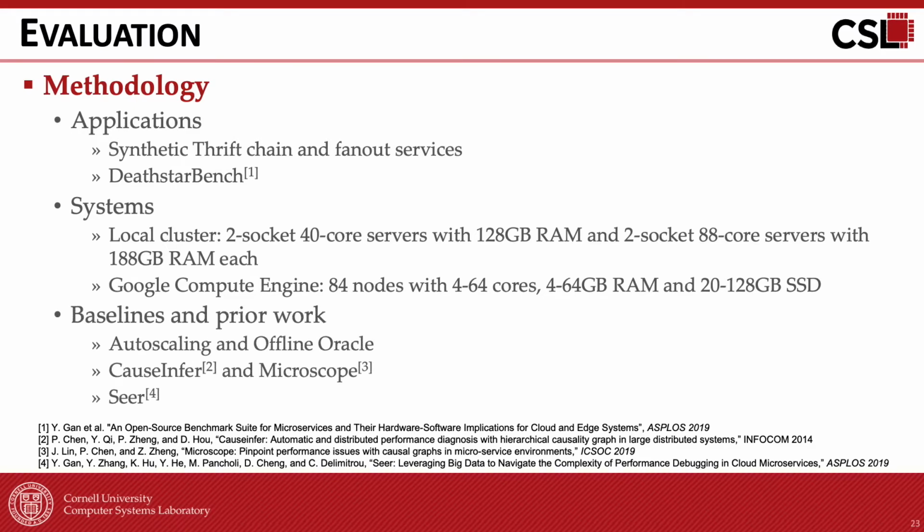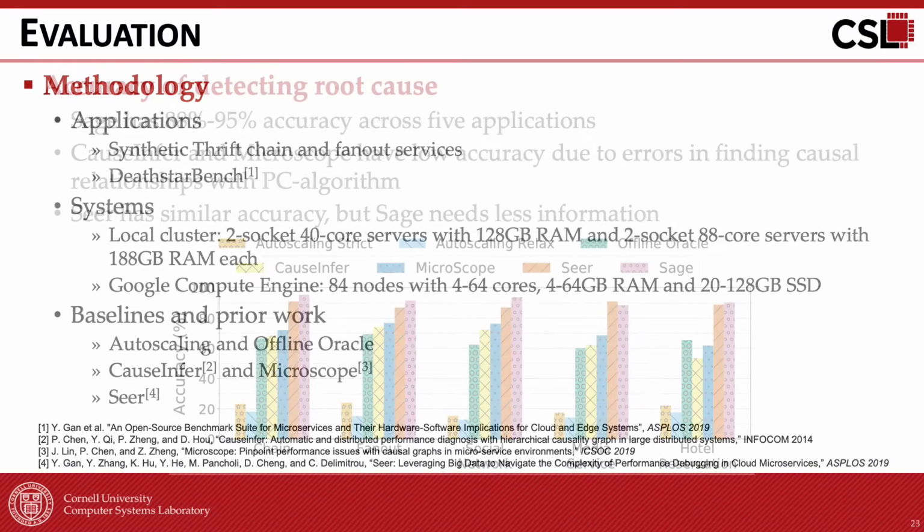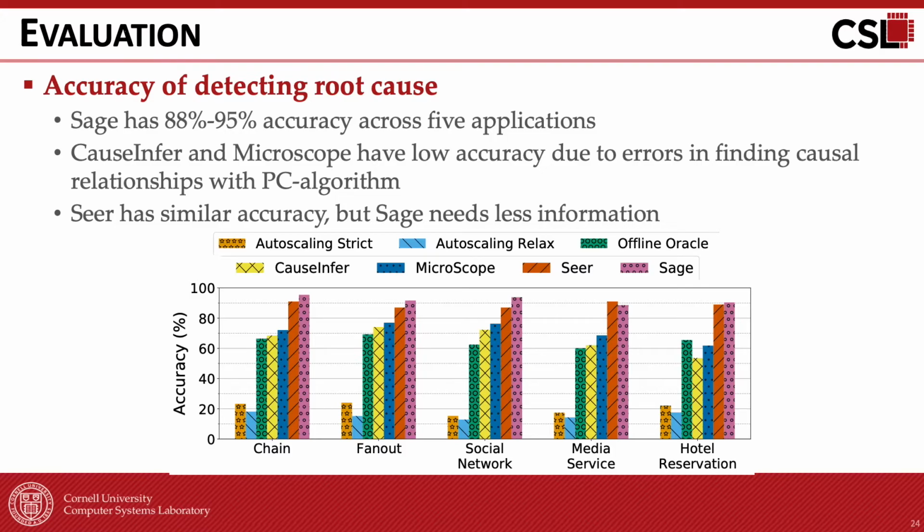We choose two auto-scaling methods and an offline oracle that has full offline knowledge of the resource and performance characteristics of each microservice as baselines. We also compare the performance of Sage with prior work, such as CloudInsight, Microscope, and Seer. First of all, let's look at the accuracy of detecting the root cause for Sage and other methods.